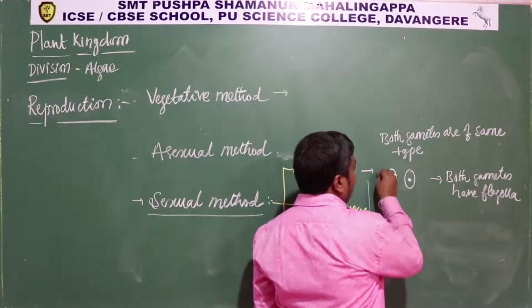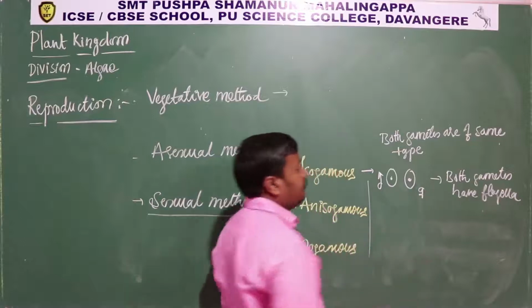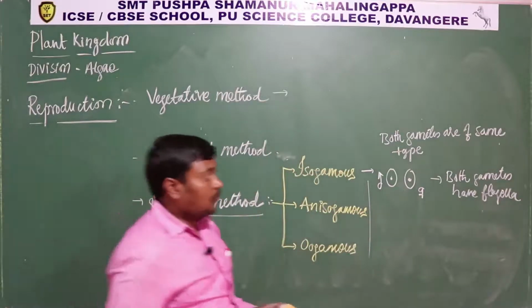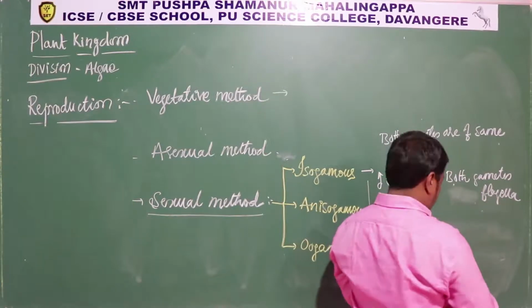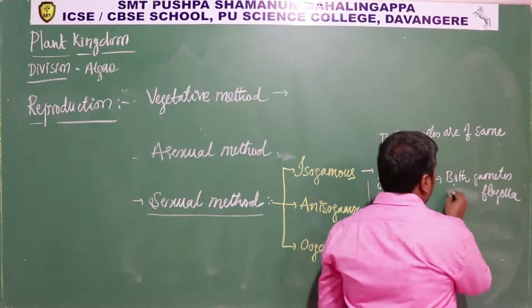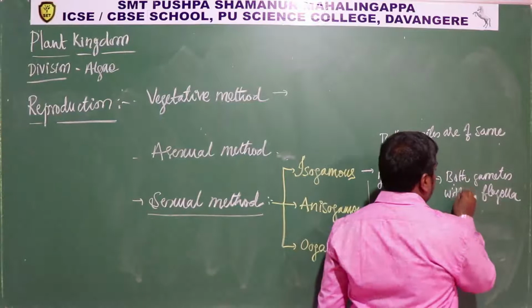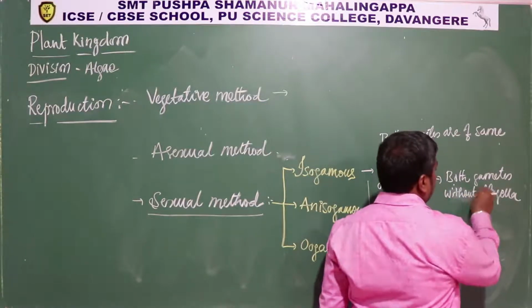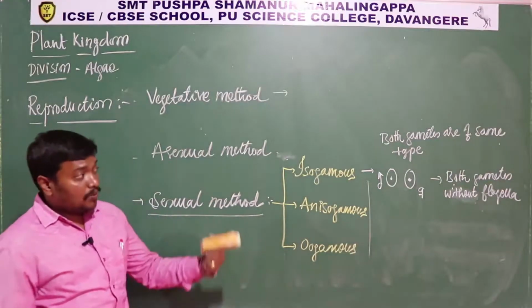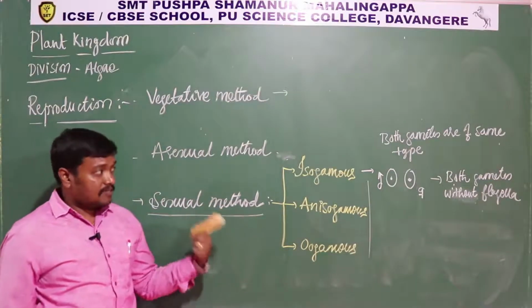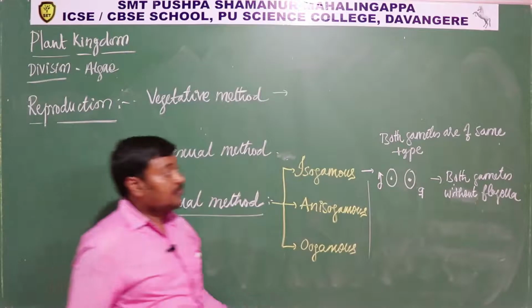So this is male gamete and female gamete. So both gametes, of course isogamy, without flagella. Without flagella. Both look the same. Structurally they are similar, without flagella. Okay.